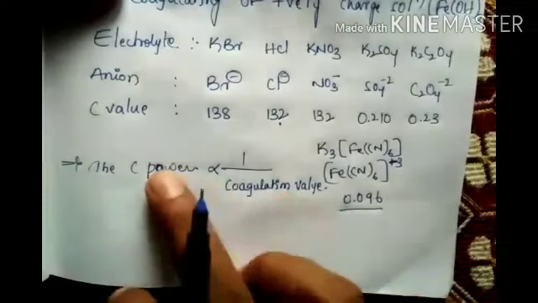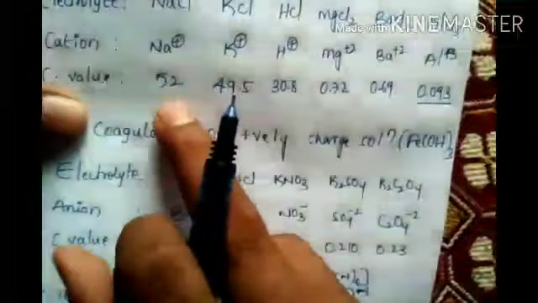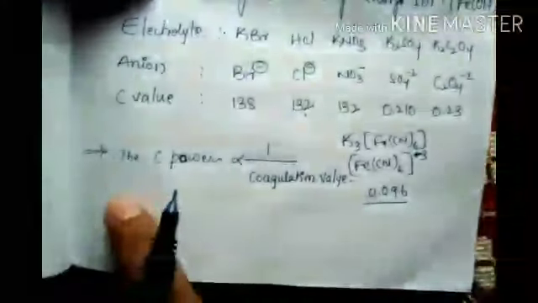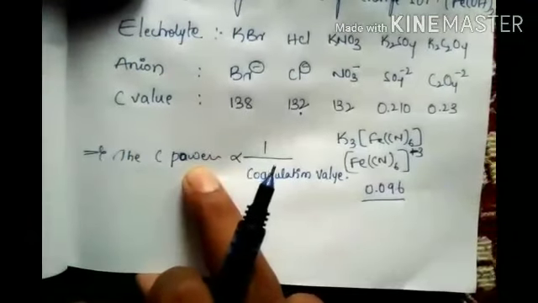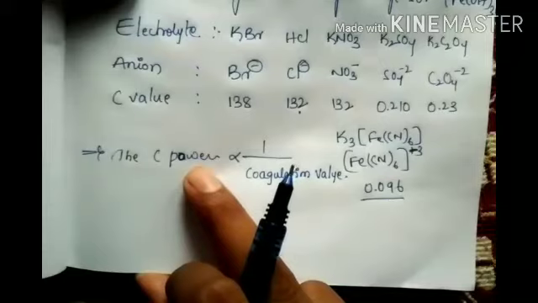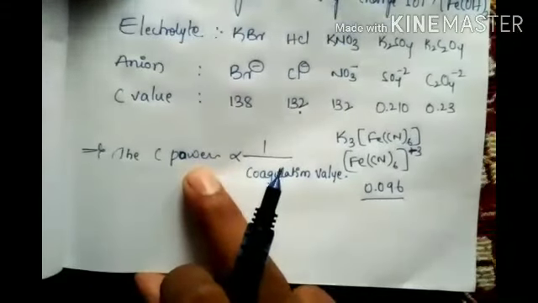If it is decreasing, it will increase. So, coagulation value decreasing, so coagulation power increases. Got it? This is the coagulation power.